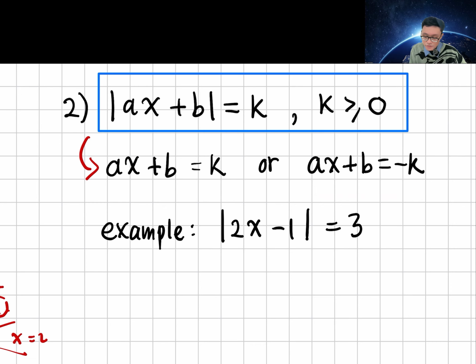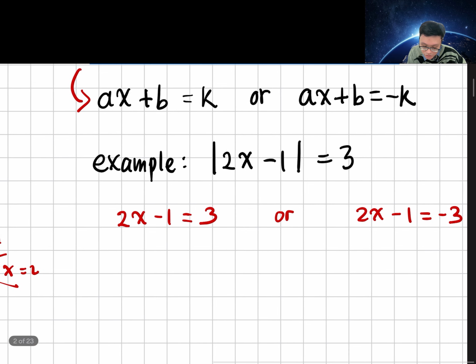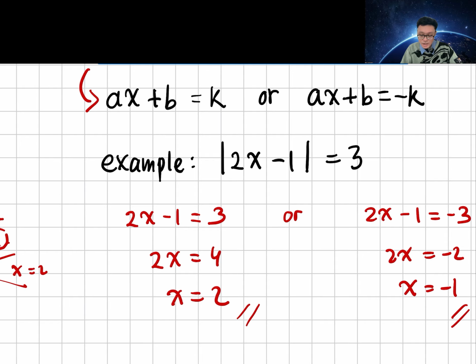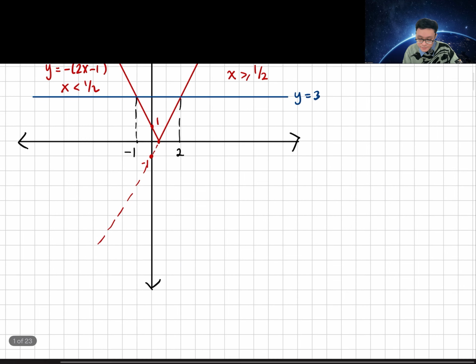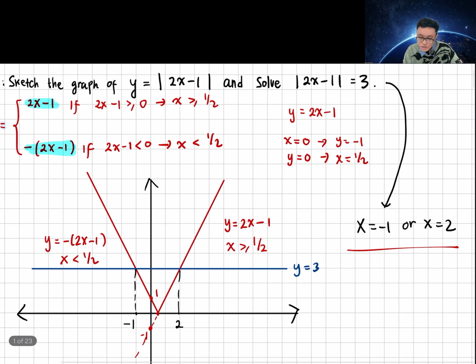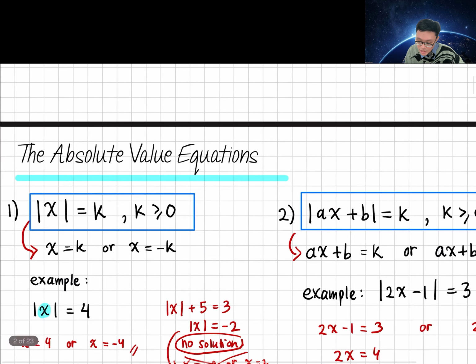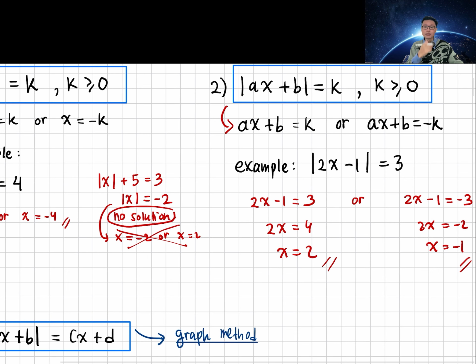So if you have the absolute value of 2x minus 1 equals 3, either 2x minus 1 equals 3 or 2x minus 1 equals minus 3. So from here, we can solve: 2x equals 4, x equals 2, or 2x equals minus 2, x equals minus 1. So you have two solutions, which are 2 or minus 1, which is the same as before, minus 1 or 2, by solving using the graphic method. So either you can use the graphic method or you can use algebra. But if you have the graph already, maybe you can check using the graph.